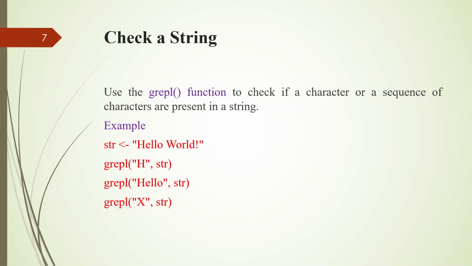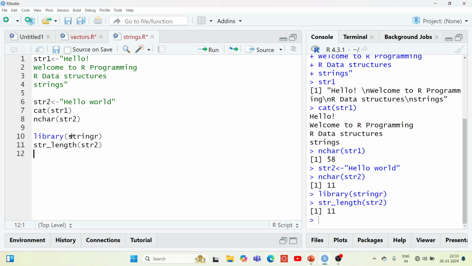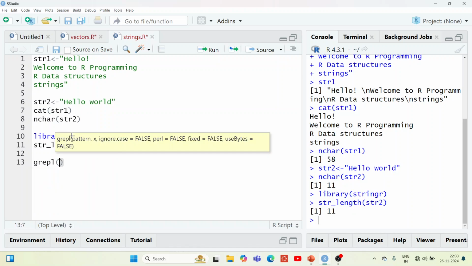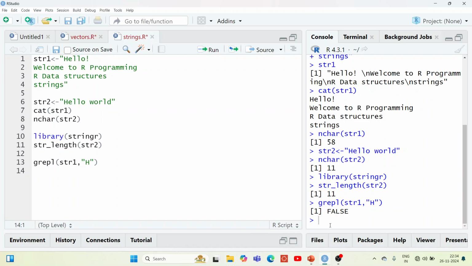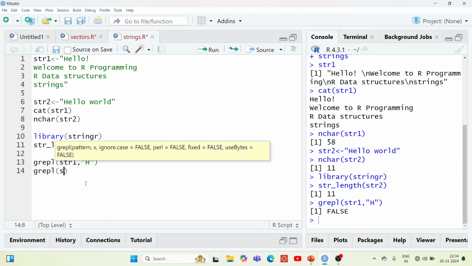The next one is to check whether a string is available. Suppose you have some substrings or character values, and you want to know whether those values are available in a string or not. To find that out, we have to use the grepl function. Suppose I am using string 1, and I need to find out whether the letter H is available or not. Just see, you are getting the output as false because it is not available. Suppose I want to find out, let's take the string 1.